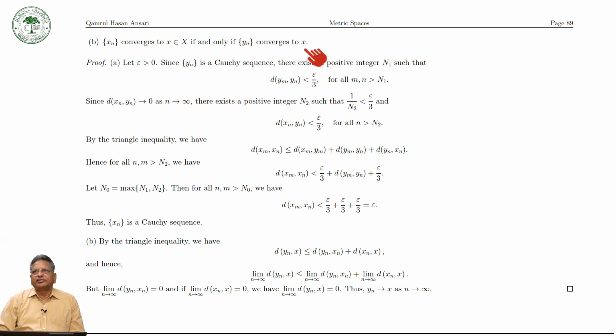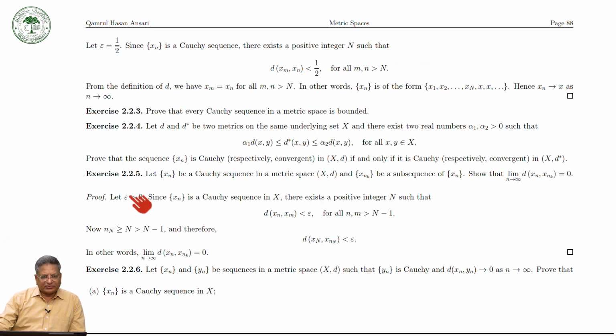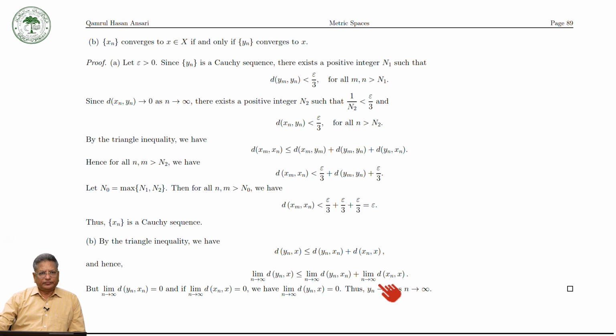Let's see the proof. We have to prove first that x_n is a Cauchy sequence. Keep in mind, we are assuming that y_n is a Cauchy sequence and d(x_n, y_n) approaches 0 as n tends to infinity. So let epsilon be greater than 0.